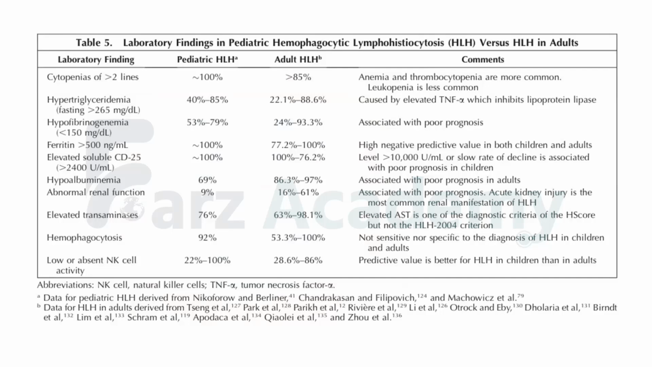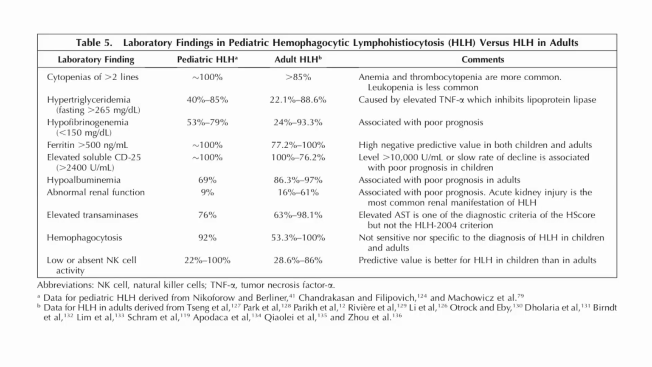So after cytopenias, the commonest finding will be a high ferritin level, which has a very high negative predictive value, because in sepsis also you'll get a high ferritin level, or if the patient has dengue hemorrhagic shock syndrome, fulminant hepatic failure, or maybe the patient has received multiple transfusions. So ferritin is not specific for HLH, but it has a negative predictive value. You can rule out when the value is less than 500. Elevated soluble CD25, again, is very specific, but the test is not available everywhere.